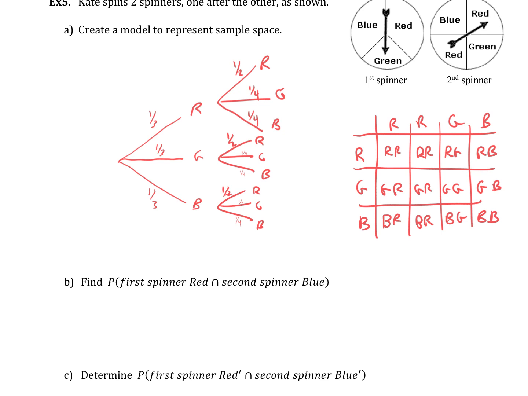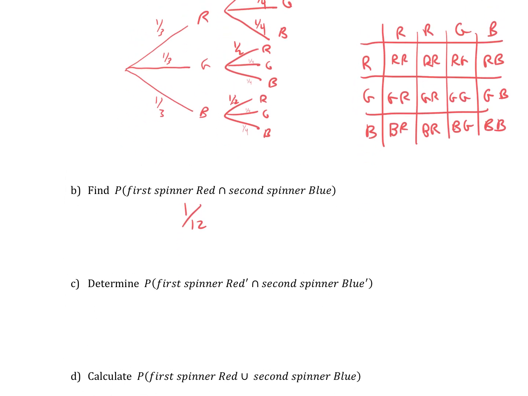Or in the table, first red, second blue has got to be that one. That's the only one that goes red, blue. So either way, it looks like it's 1 out of 12. What's nice about the table is everything in this table is equally likely. That's 1 out of 12. These 9 choices here are not equally likely, and we would know that by multiplying through the tree.